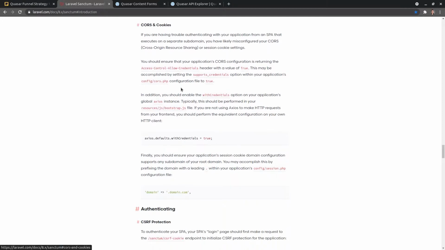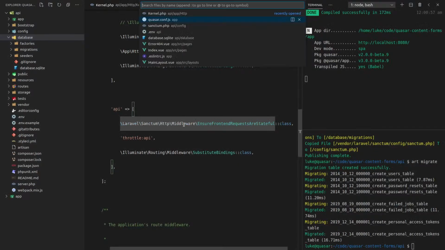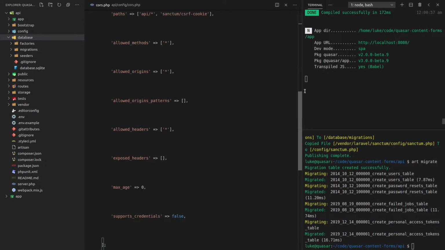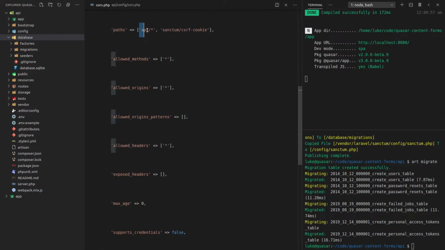CORS, I think by default, they allow basically everything in terms of CORS. So let's jump into cors.php in our cross-origin requests config file. All right, so it's going to allow anything to API slash the little asterisk sign there. So we want to make sure that our form is in API slash and then whatever our form is.